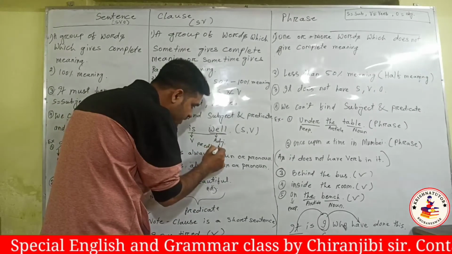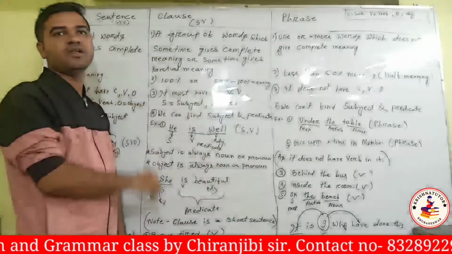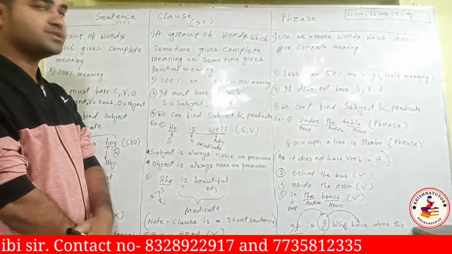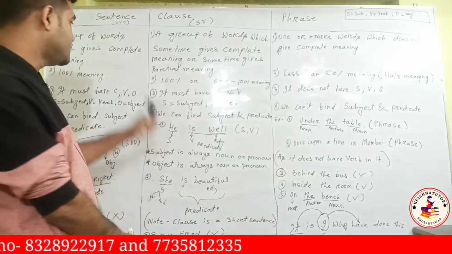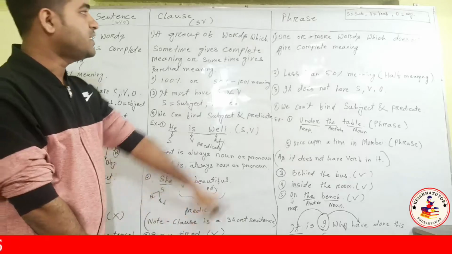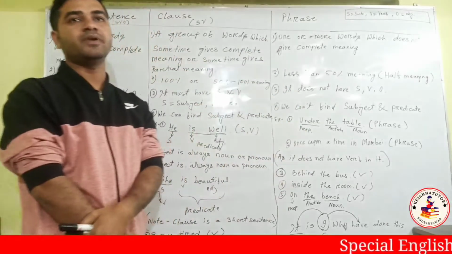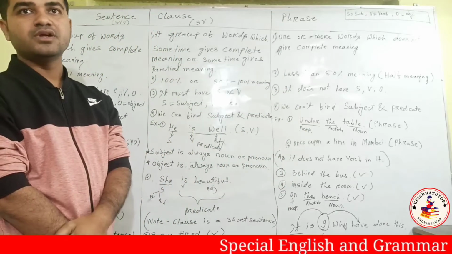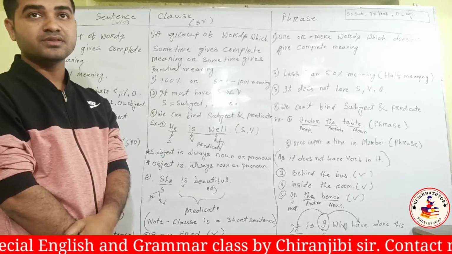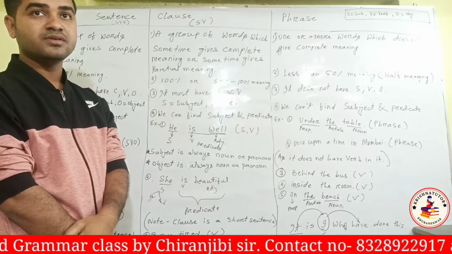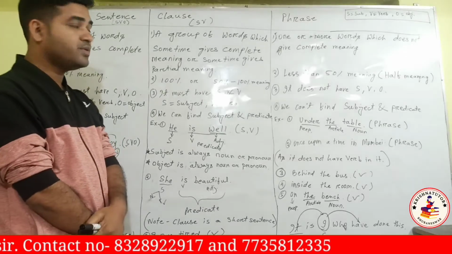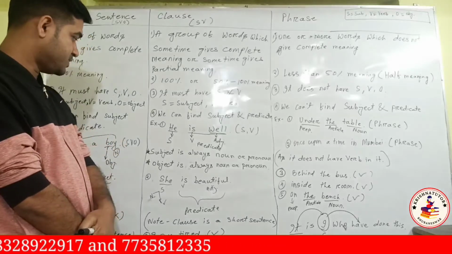Predicate. So we can find subject and predicate in a sentence, and in a clause also. A sentence has subject and predicate, a clause has subject and predicate. But a phrase does not have subject and predicate. Later we will have different types of phrases: noun phrases, adverbial phrases. So there are different types of phrases. Okay, so now you need to know these simple things.